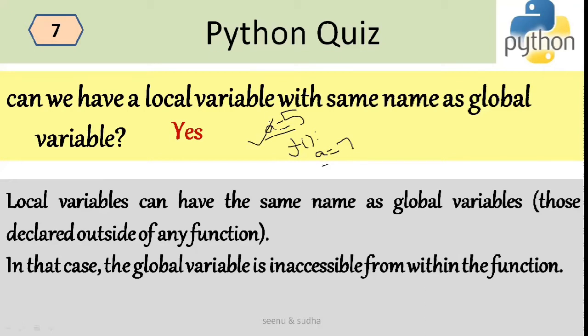I can have the same name: this is the global variable A and this is the local variable which has the same name. So this is permissible and totally valid. And this global variable A can be accessed inside the function by using the global keyword.